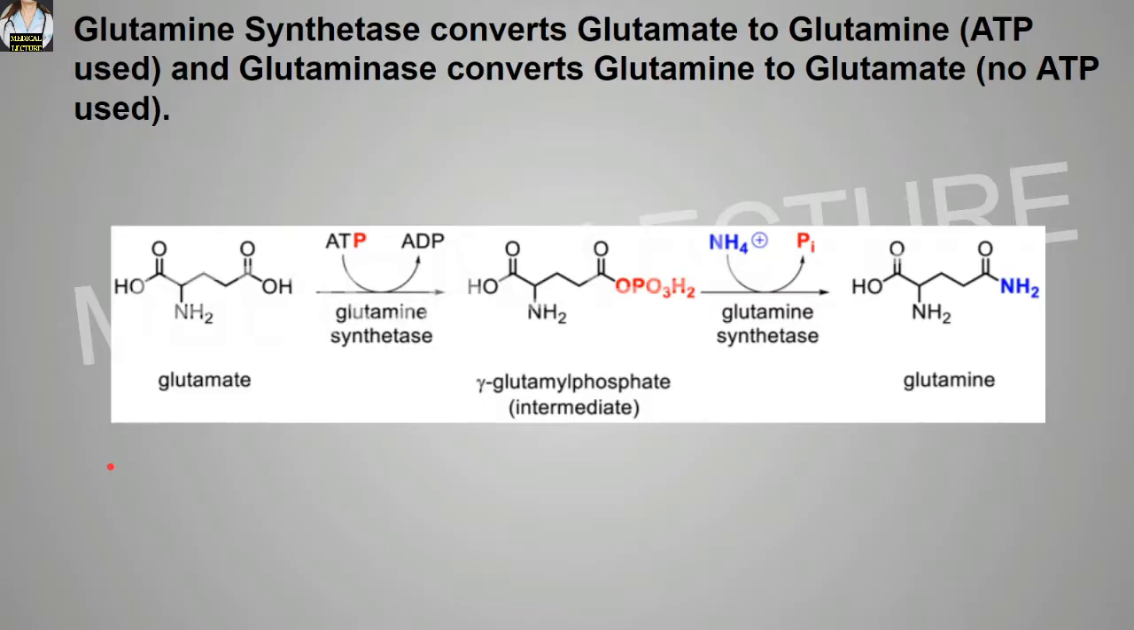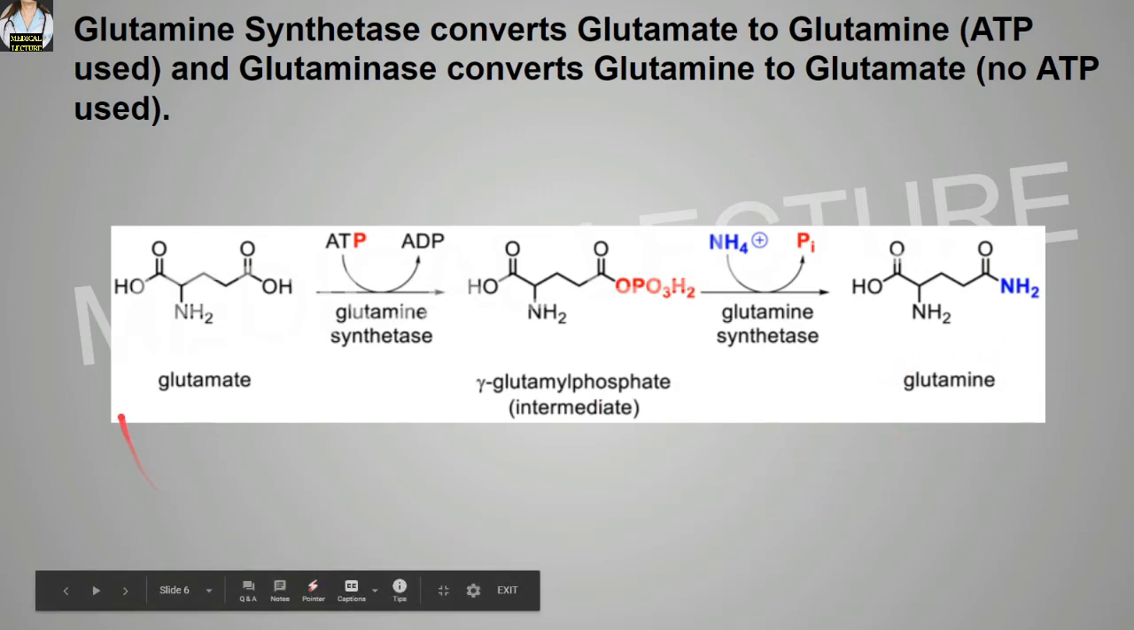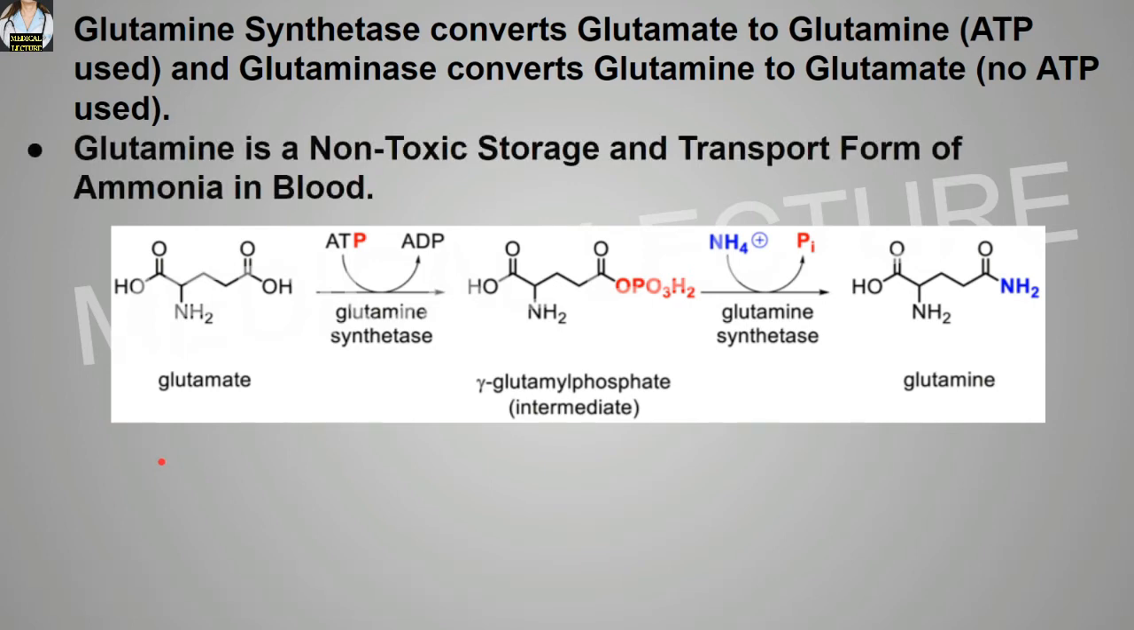Glutamine synthetase enzyme converts the glutamate into glutamine by using the ATP. Okay, and over here the intermediate is the gamma glutamyl phosphate. And remember, the enzyme glutaminase converts the glutamine to glutamate without using ATP. Glutamine is a non-toxic storage and transport form of the ammonia in the blood.